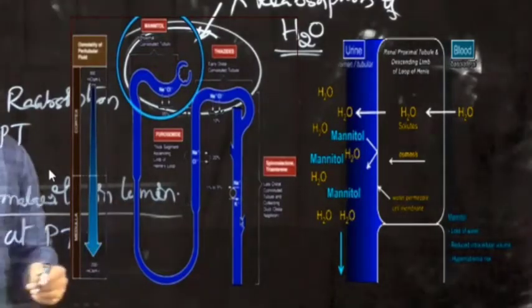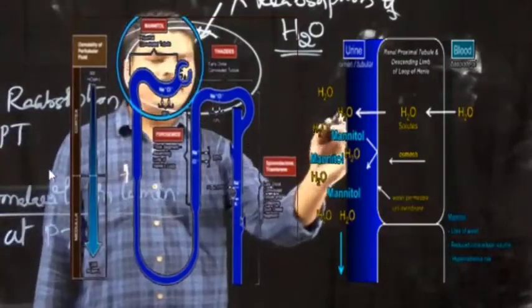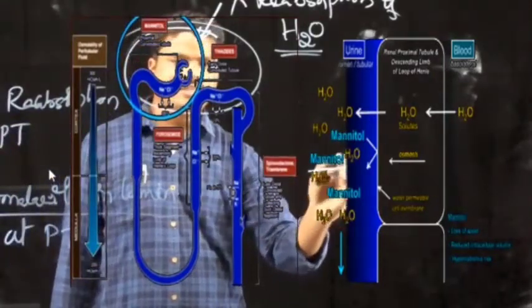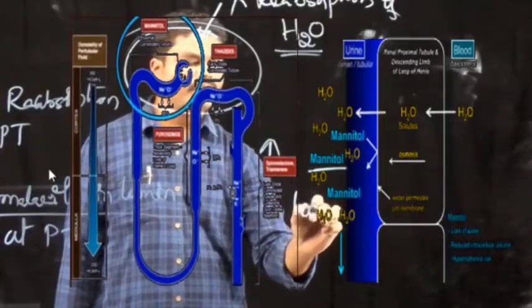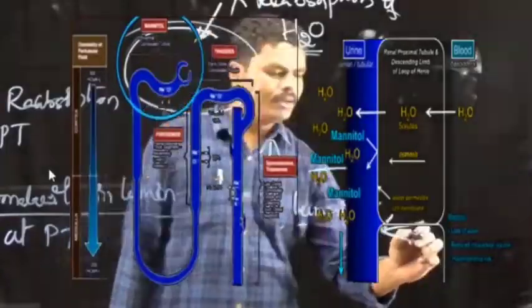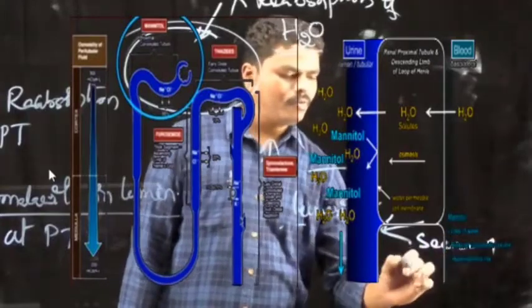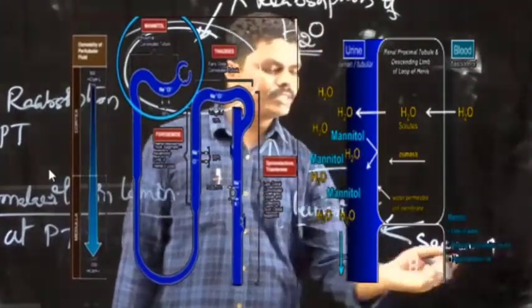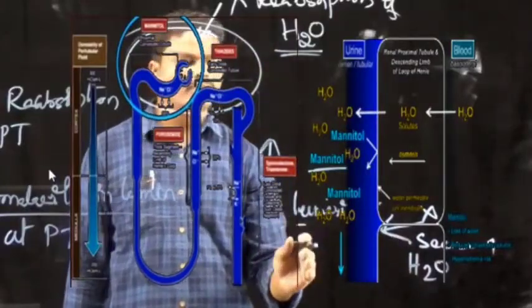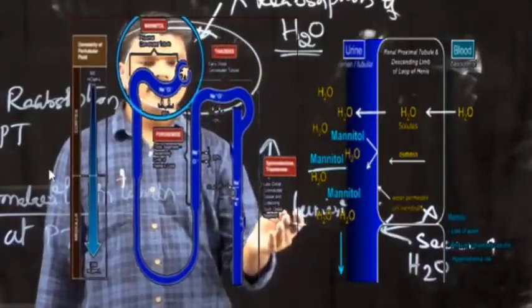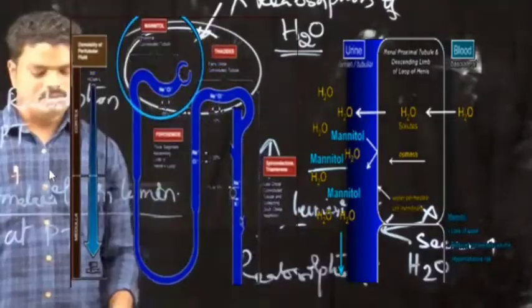When you observe this diagram, the presence of mannitol increases the osmotic pressure at the lumen site, thereby secretion of water from the bloodstream into the lumen is increased. In this way, mannitol or the osmotic diuretics will decrease the reabsorption of water.